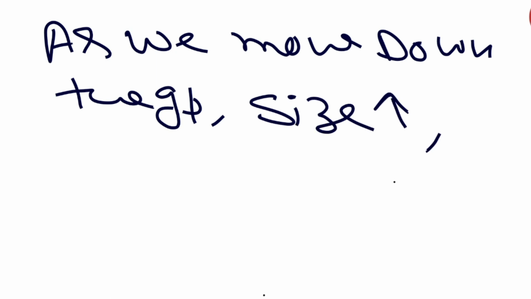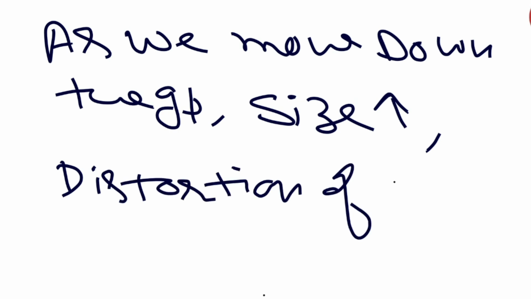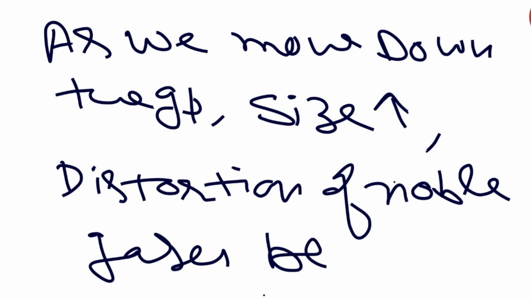Clear? But as we move down the group, size increases. What is going to happen there? Size increases, and due to the increase in size, what will happen? Distortion of the noble gases becomes easy. Distortion of noble gases becomes very easy. Is that clear? Becomes easy.